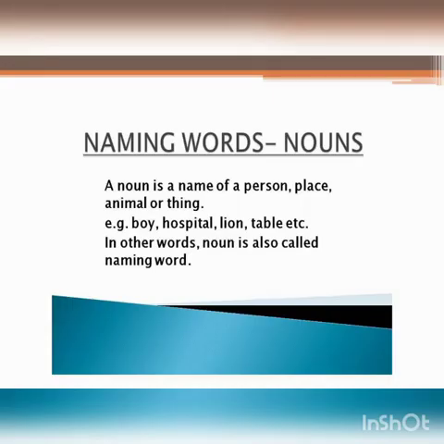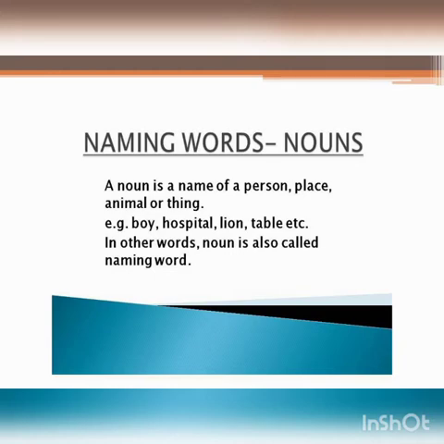We will start with the definition of a noun. As you all know, a noun is a name of a person, place, animal or thing. Example: boy, hospital, lion, table, etc. These all are the examples of nouns. As you know, boy is a person, hospital is a place, lion is an animal and table is a thing. In other words, noun is also called naming word.